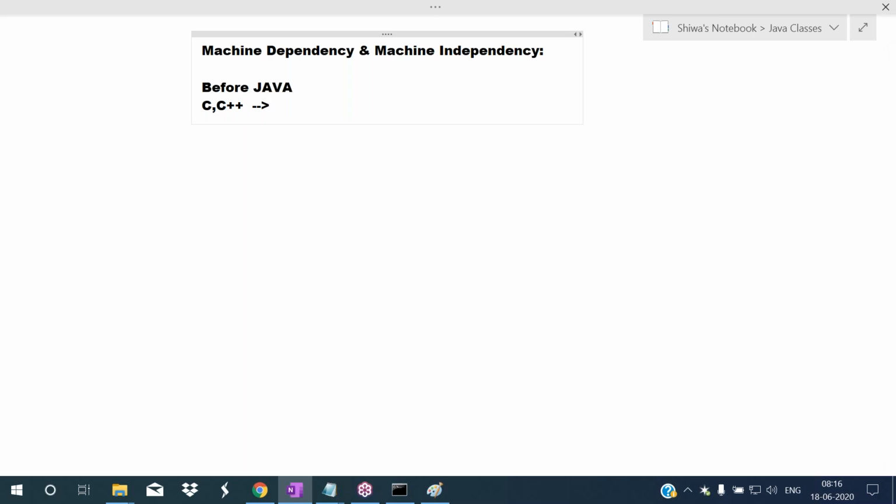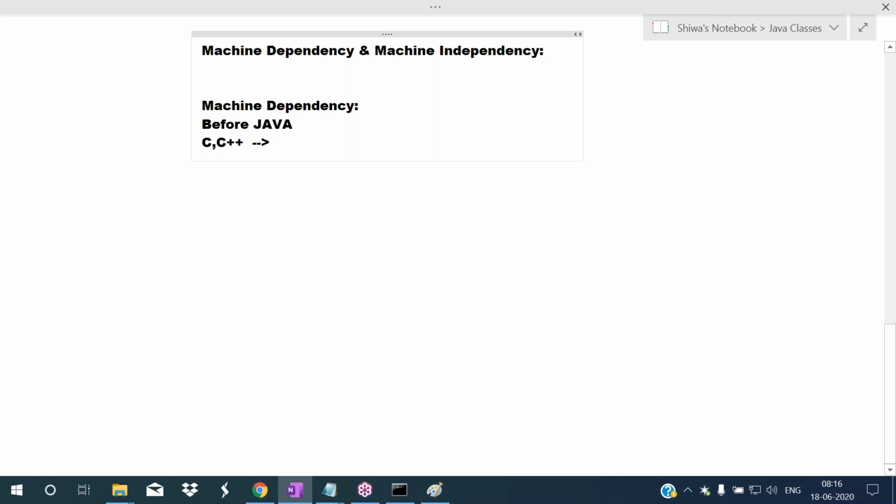Like C language, C++ language, COBOL, and Fortran are machine dependent programming languages. So all the languages which are introduced before Java are called machine dependent programming languages.